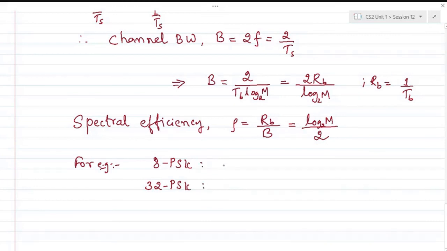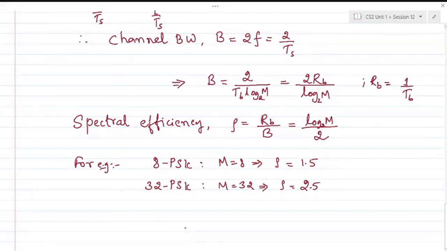For 8-ary PSK, M is 8, so what will be rho? Can anybody calculate and let me know? 3 by 2 is 1.5. Yes, that's 1.5. For 32, it's 5 by 2, since 32 is 2 to the 5, so 5 by 2 is 2.5.